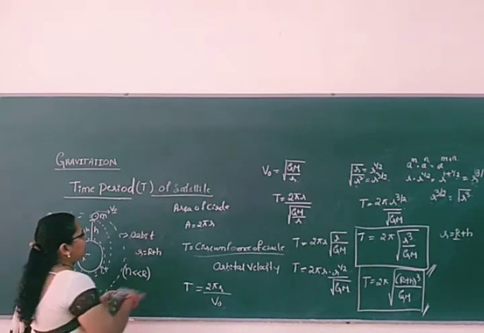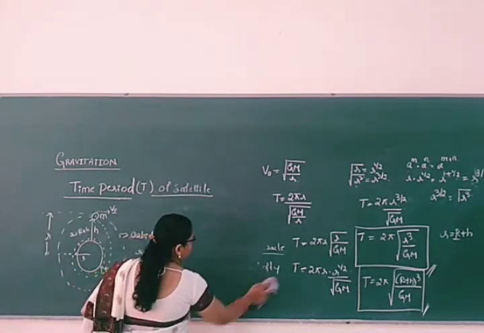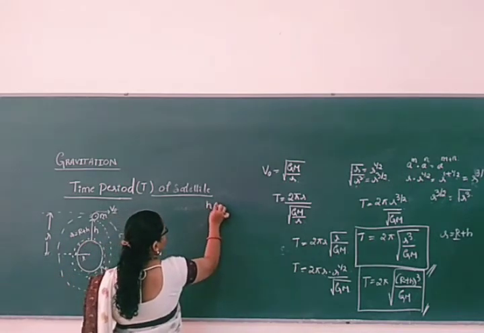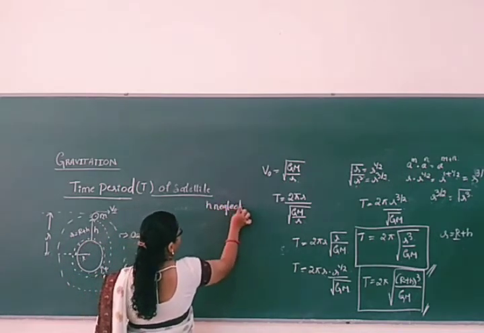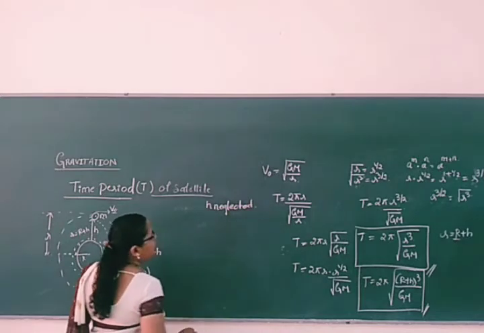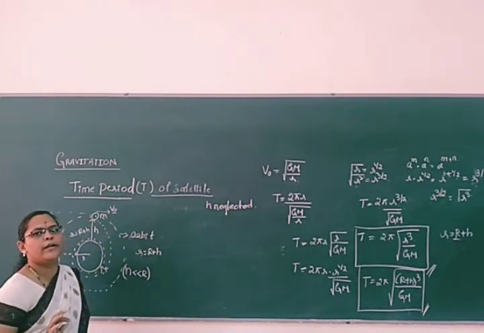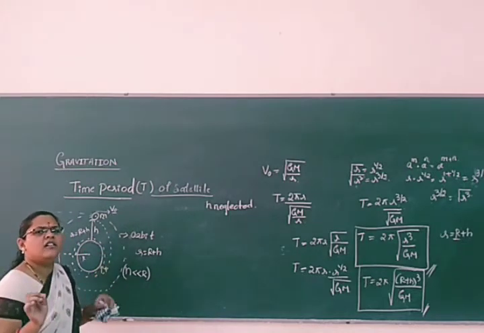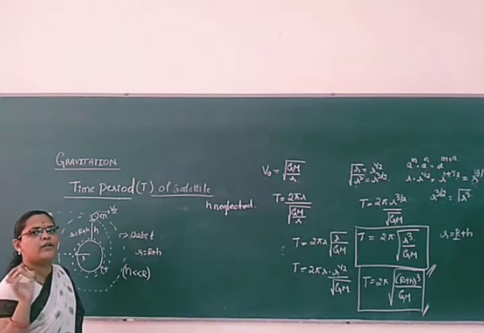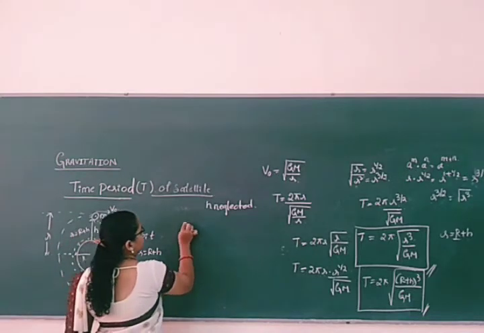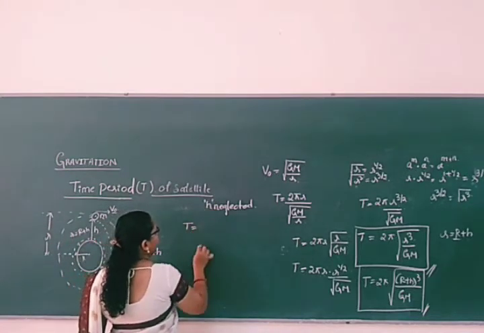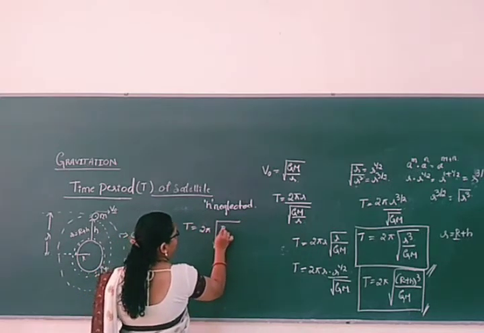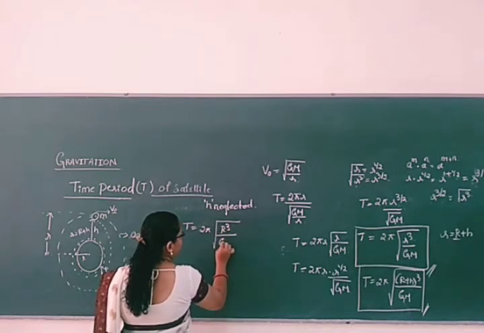At that time, what will happen to the time period of the satellite? As we got it here, height will be neglected when it is very near the earth surface, when the height is very small compared to the radius of the earth. At that time, height will be neglected. So what is that? T is equal to 2 pi root of R cube divided by Gm.